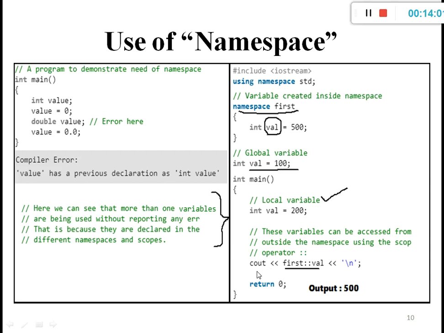Because it's global, we can directly use it here. Then cout with first scope resolution val. Because of this, it prints 500. Why? Because it is mentioned with the namespace first, and we access the first scope resolution value. It gives an output of 500. If we only mention val, it gives the output of 200. This is exactly the use of namespace.